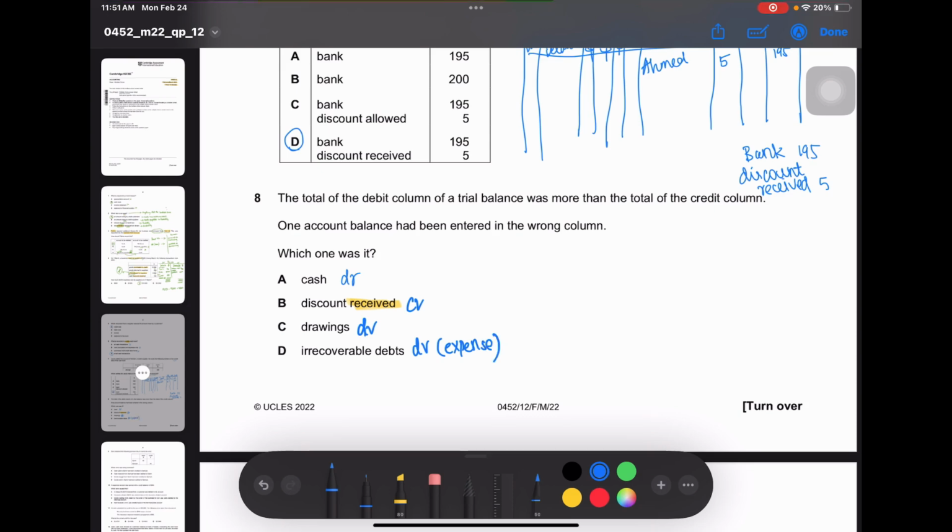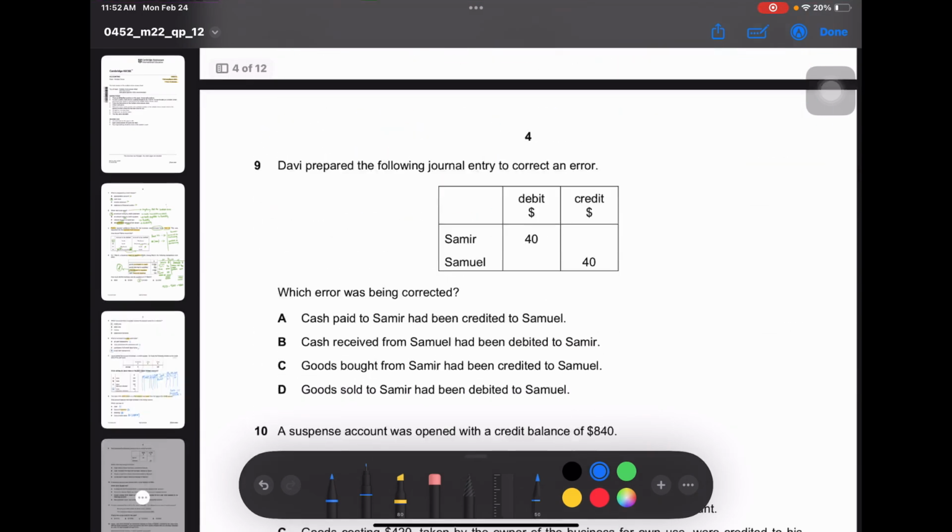Okay, so the total of the debit column of the trial balance was more than the total of the credit column, right? In this case, the only item that is credited is discount received. So if they had debited that, obviously the debit column of a trial balance would have a higher total when compared to the credit column. So the answer is discount received.